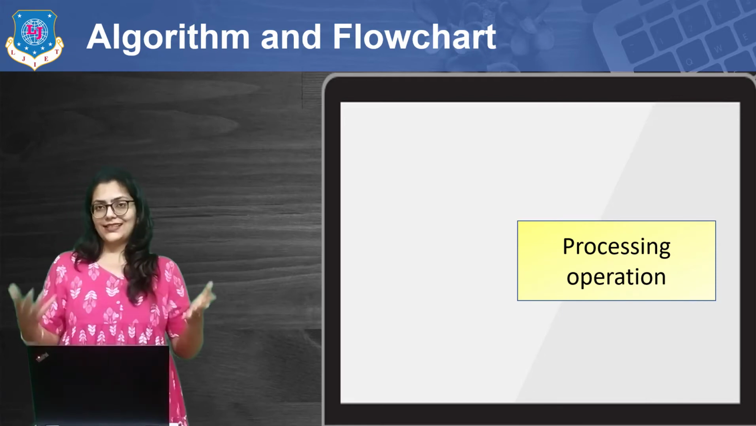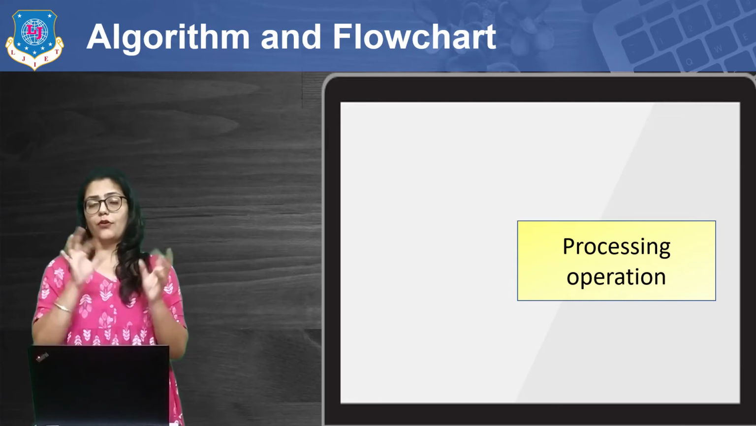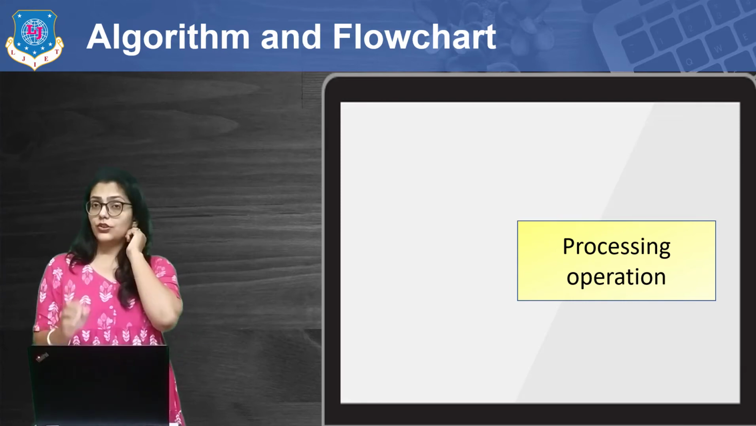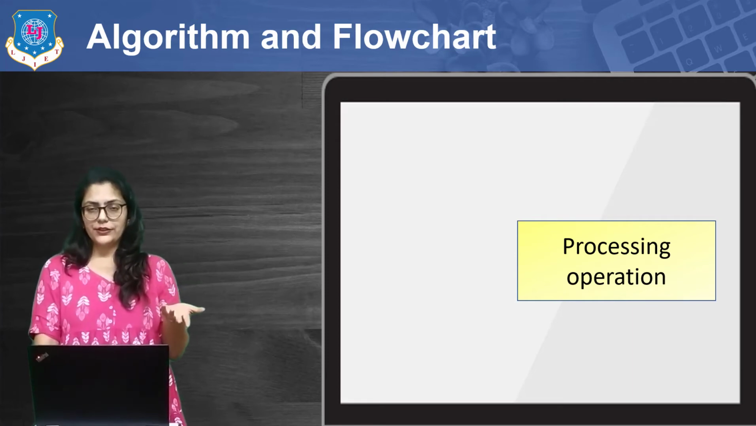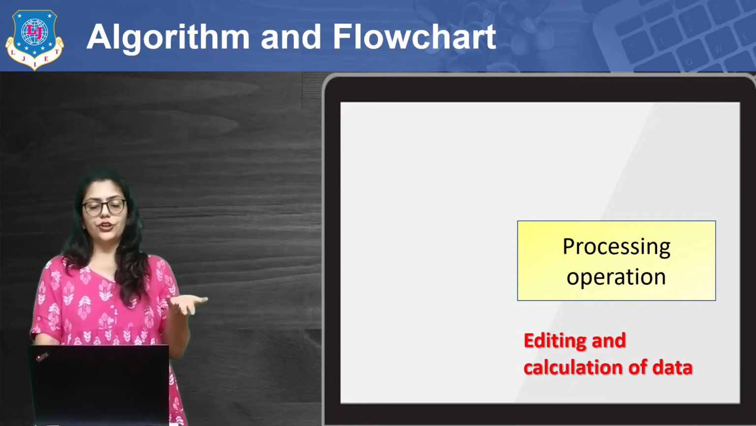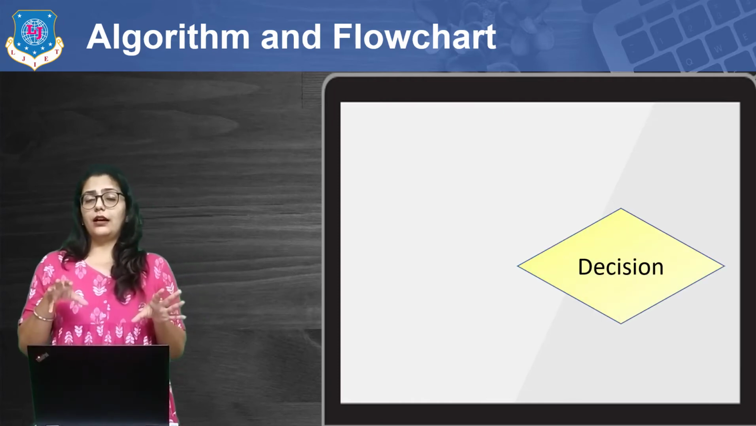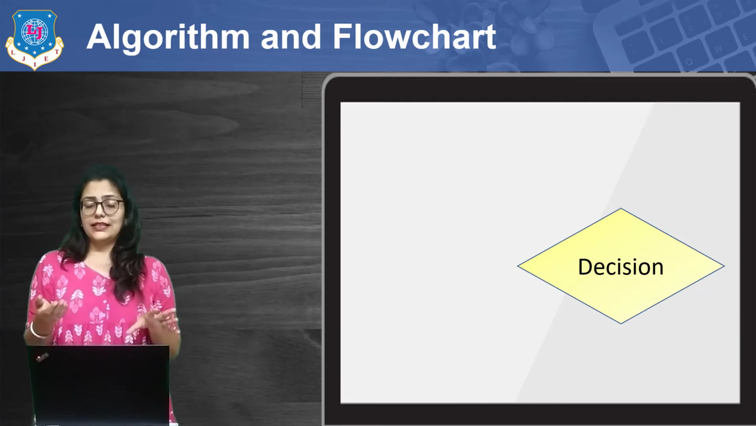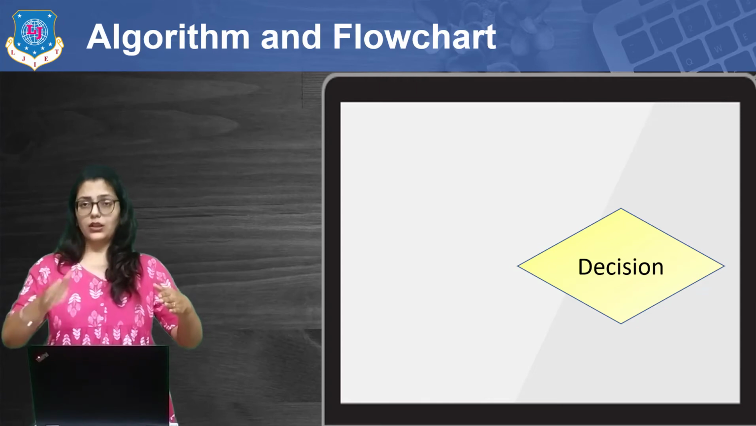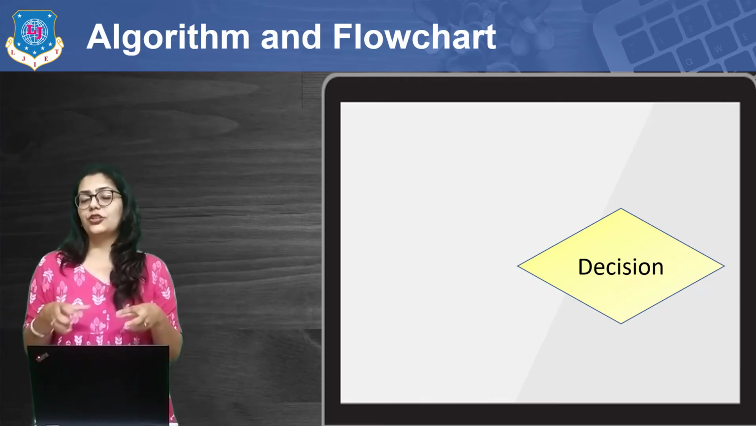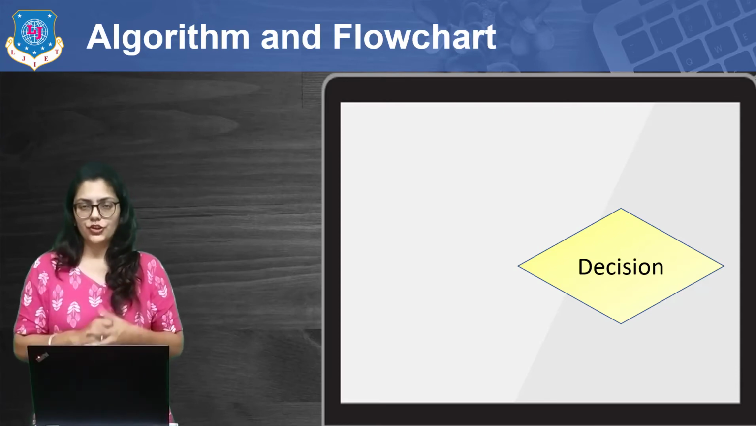Then for processing, like say for the logic, say you are saying sum is equal to a plus b, or you are performing some kind of modulo operation or some of the logic. For logic or the processing, this rectangular shape is used, right? Editing and calculation of data. Then for decisions, right? Suppose I'm checking whether the given number is even or not. So I have two ways, whether the number is even or the number is odd. I have to take the decision based on some condition, and at that time you can use this diamond shape.